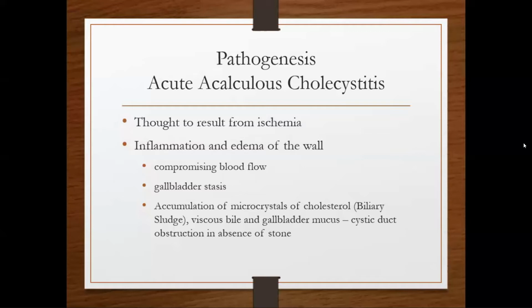All these obstruct the cystic duct, finally resulting in ischemia.